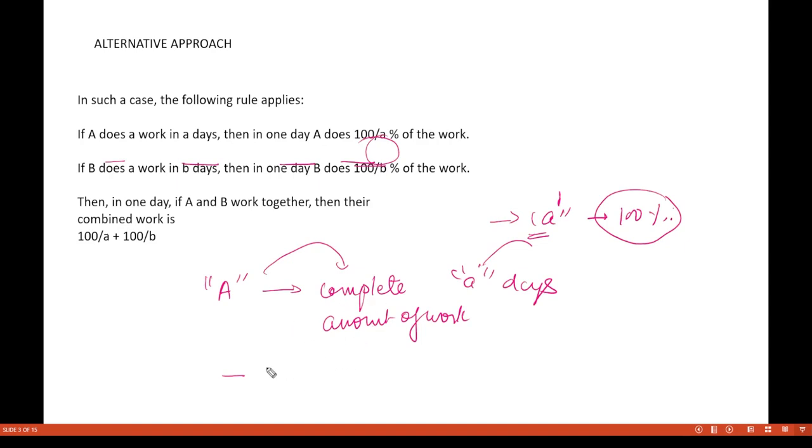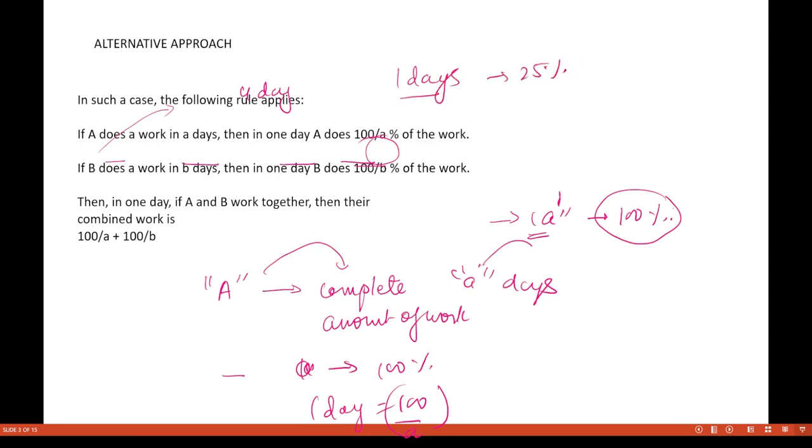So if A is doing 100% of the work in 8 days, then in one day, A is doing 100 by A% of the work. For example, if someone says that person A does the entire work in 4 days, then in one day, how much work will he do? He'll do 25% of the work. This becomes so simple.